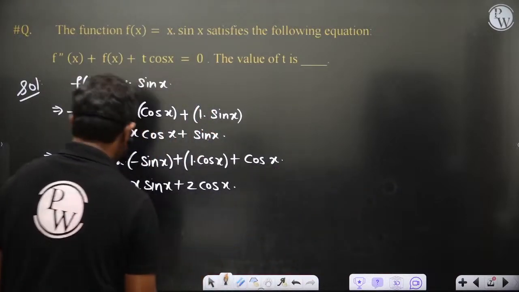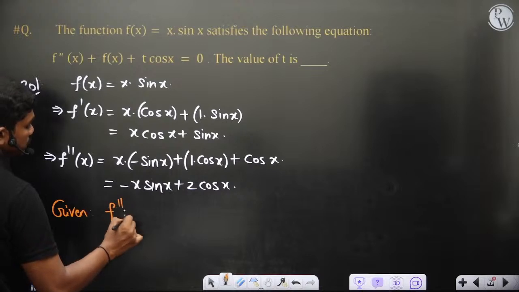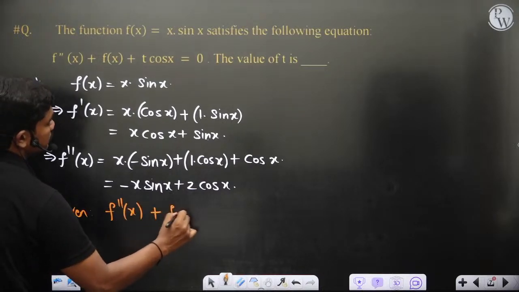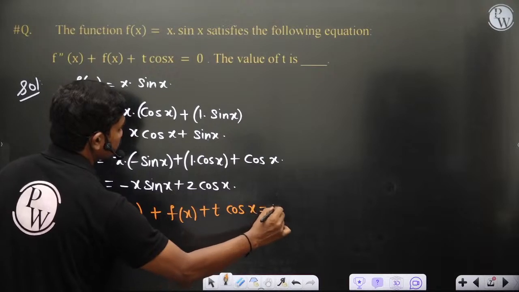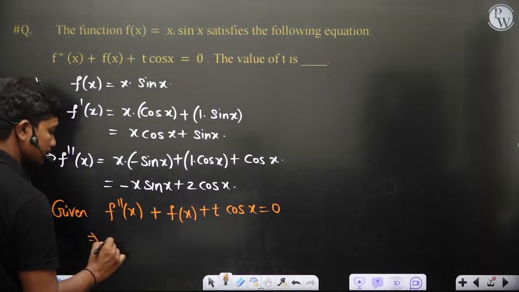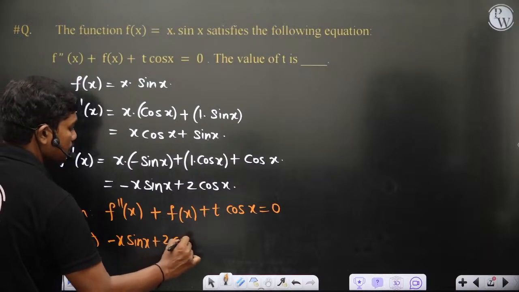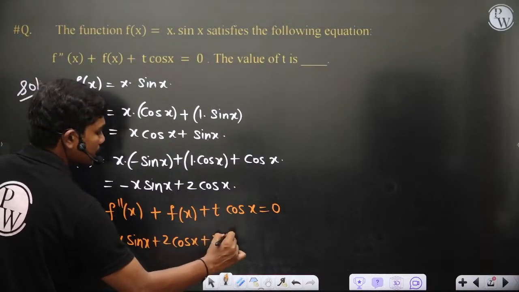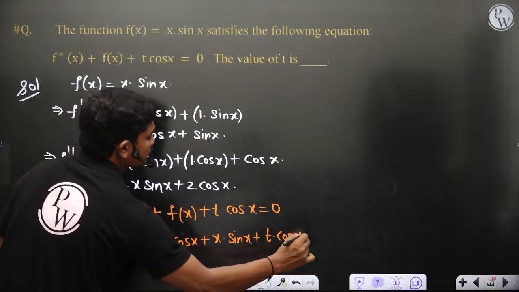Now it is given that f double dash of x plus f of x plus t cos x is equal to 0, correct? So let's see, f double dash of x is minus x sin x plus 2 cos x, plus f of x. f of x is actually x sin x, plus t times cos x, is equal to 0.